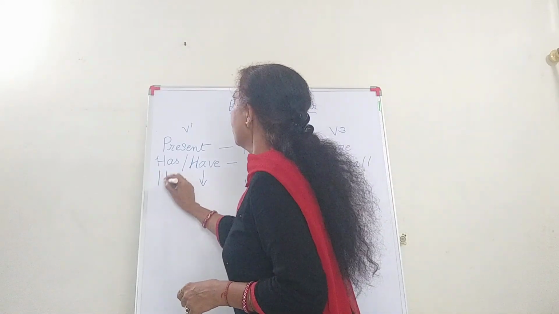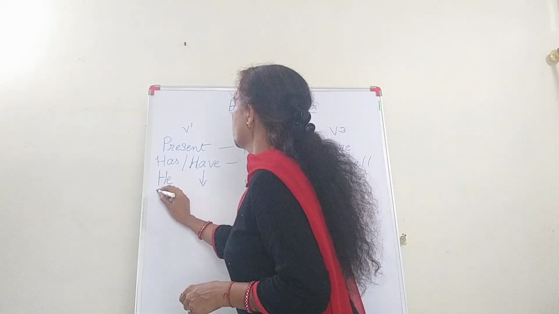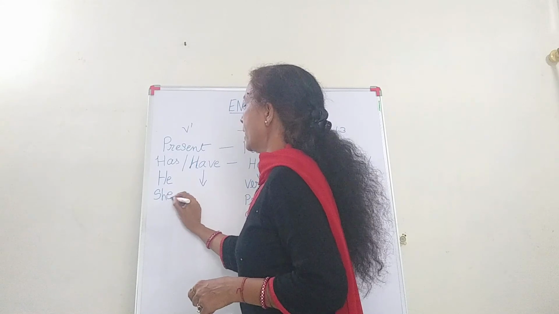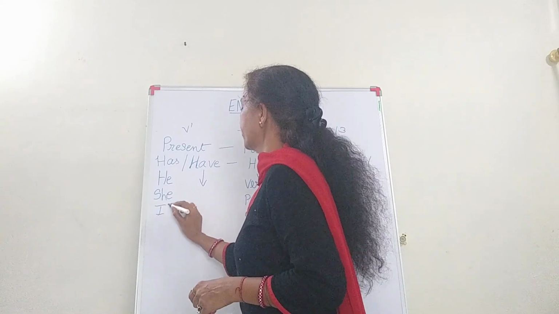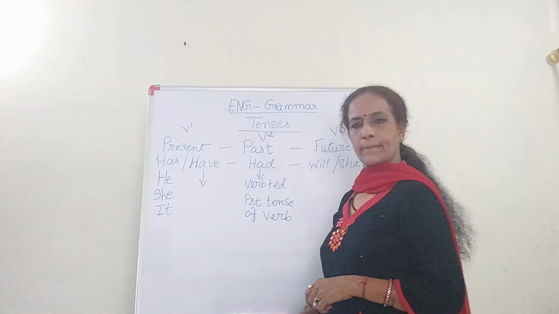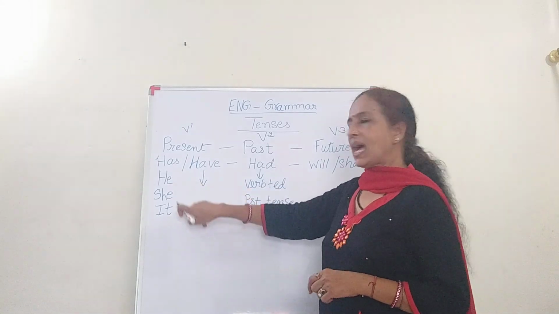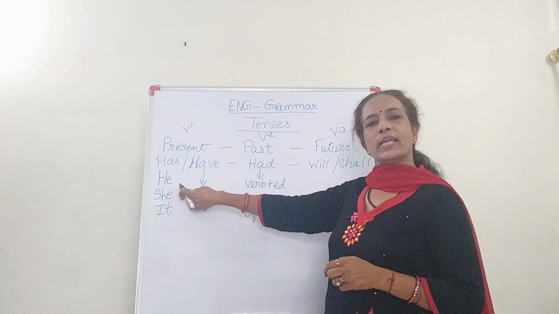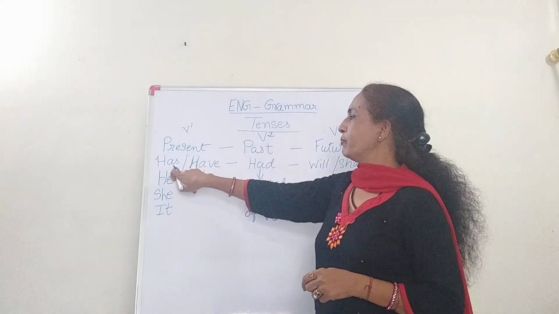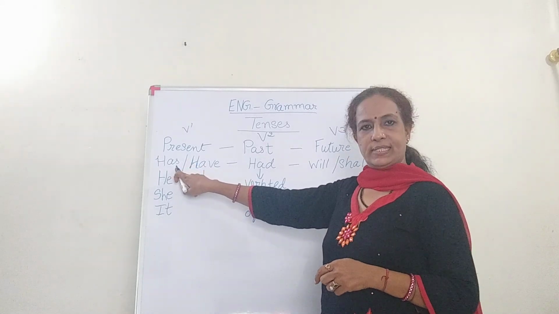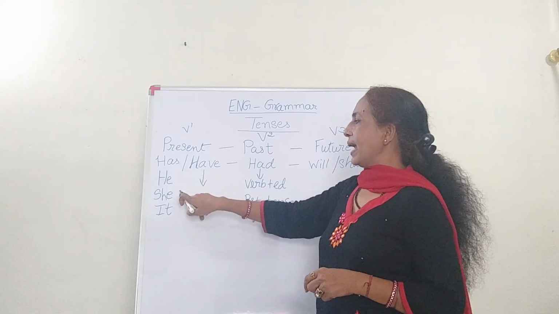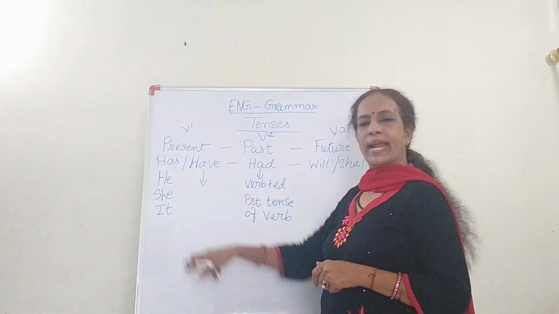For he, she and it. So these, he, she and it, are the subject. After that, before the verb we use has with he, she and it.